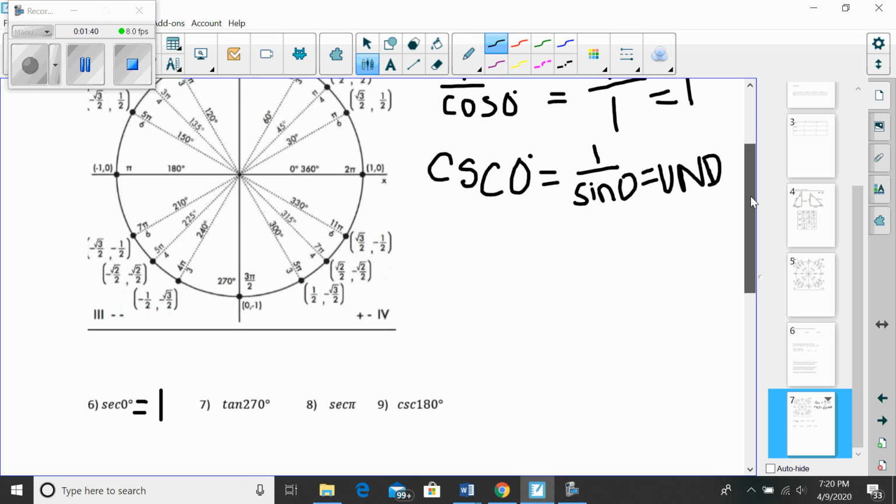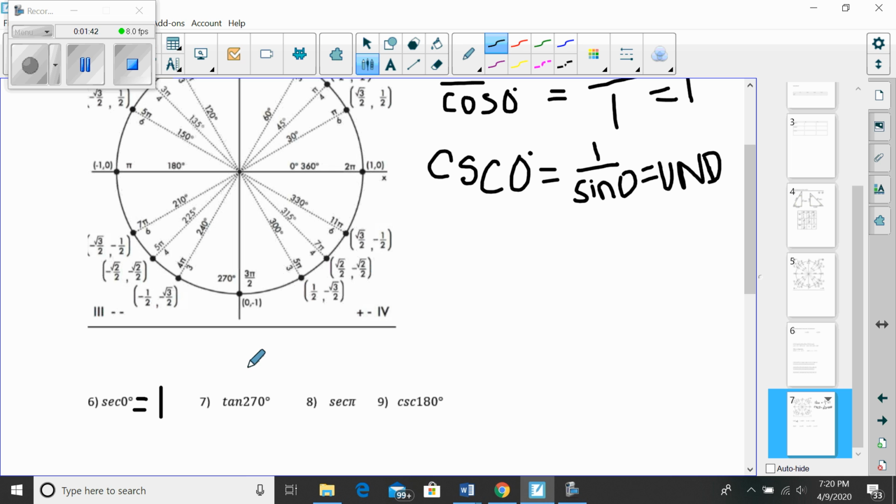Okay, so recall that tangent is sine over cosine, or in other words, tangent is y over x. So good thing earlier in the year we reviewed dividing fractions, because in a couple places you're going to have to divide some of these fractional values.